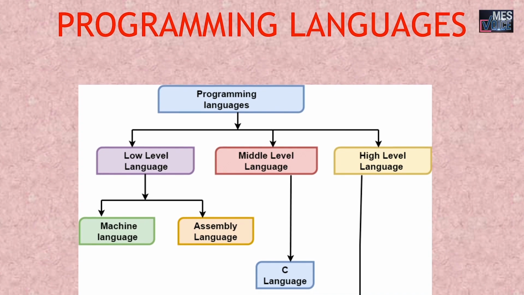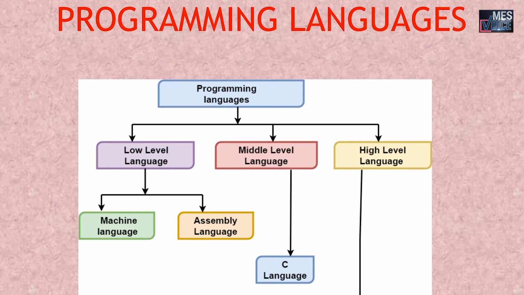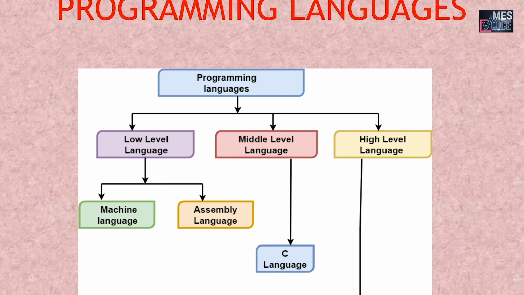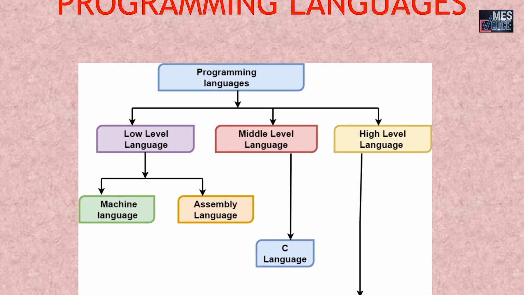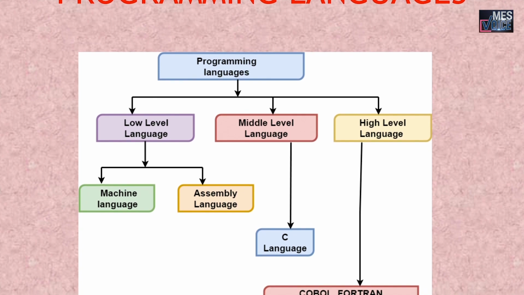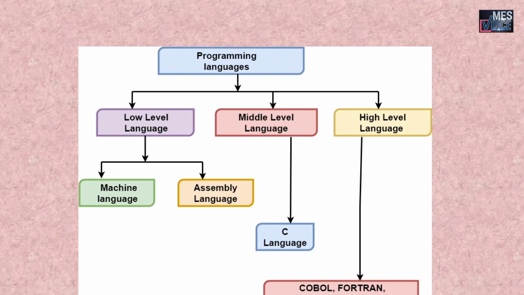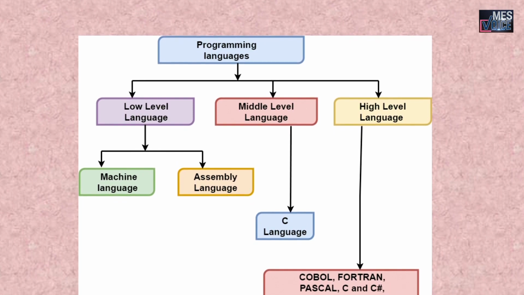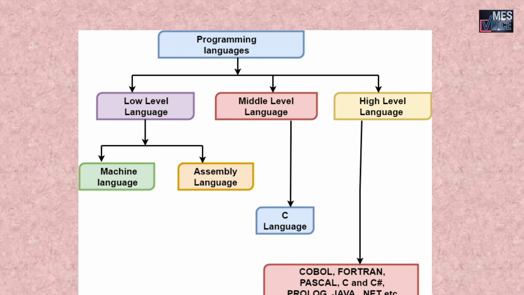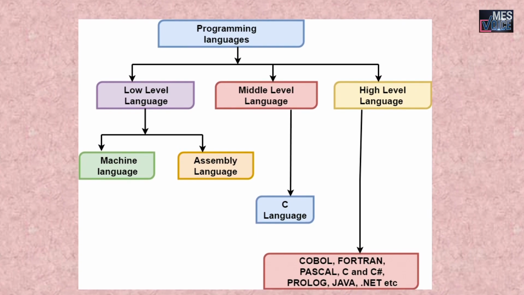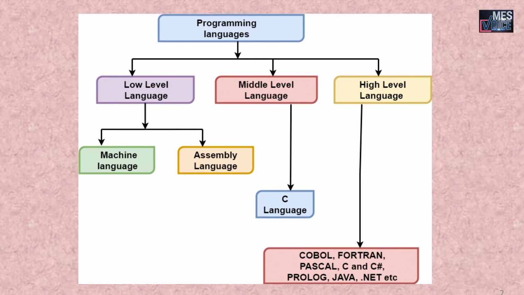To begin with, what are the programming languages? What are the different types of programming languages? As we all know, the programming languages are basically divided into two categories, low level language and high level language. The low level language is again classified as machine language and assembly language. And all the programming languages that we are using now are high level languages.